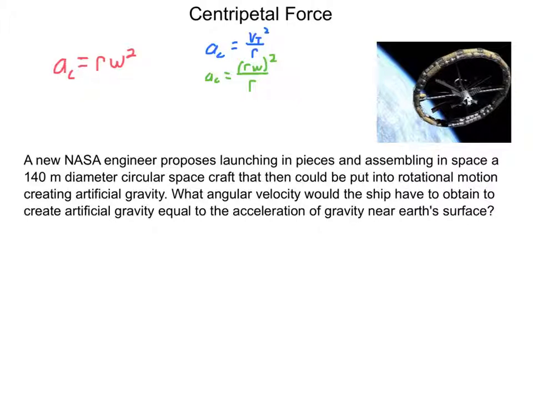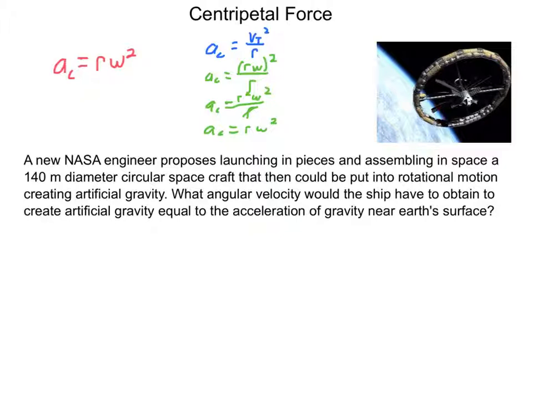And so that's going to give you centripetal acceleration r squared omega squared divided by r, right? And then the square and this r will go away, leaving you centripetal acceleration r omega squared. And so this equation is going to allow you to deal with centripetal acceleration whenever you know something about angular velocity, like in this bottom problem.